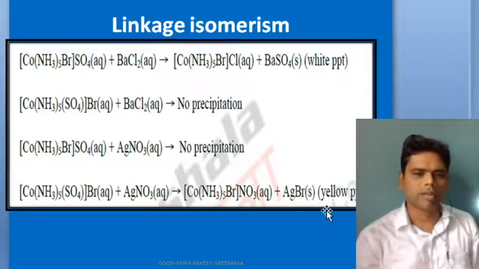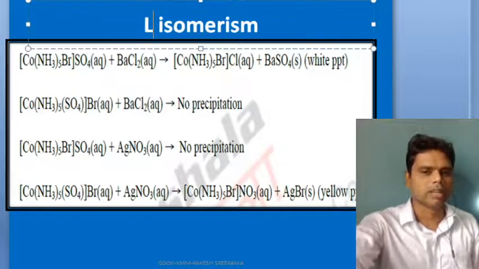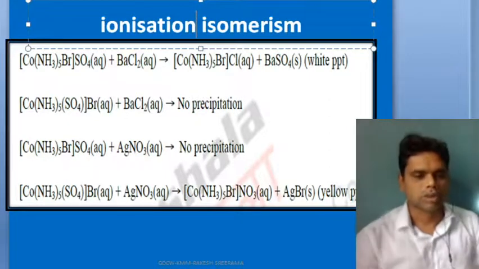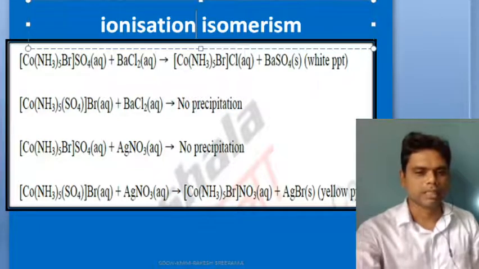So on dissolving in water, it produces different kinds of ions. As they are producing different kinds of ions, we call that what? Ionization isomerism. This is not linkage, this is ionization isomerism. Okay, so that's your ionization isomerism in this case.